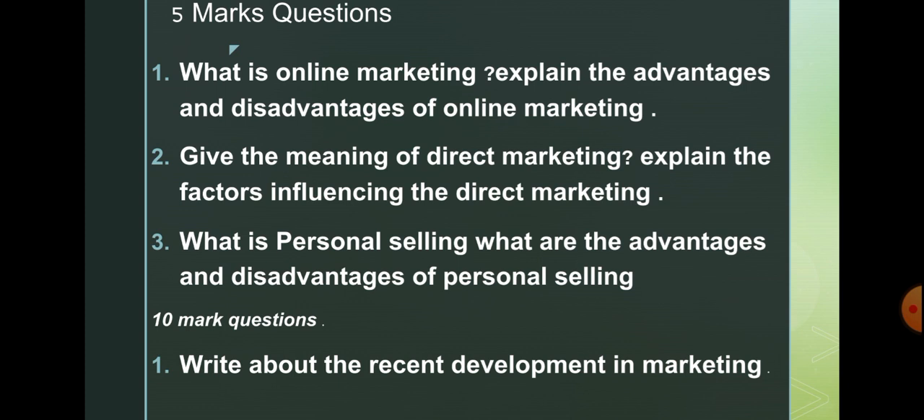And the 10 mark question: write about the recent developments in marketing. In the recent developments there are online marketing, demarketing, direct marketing, and again remarketing, and some procedures as well. So even in recent developments in marketing, they may ask the question. We have to write about online marketing, direct marketing, personal selling, all the things properly, with the advantages as well as the disadvantages of each point and each marketing type. We have to write each of them with an explanation.